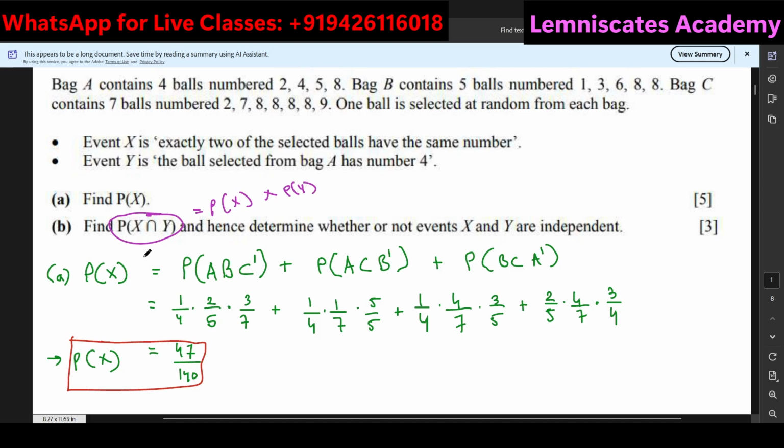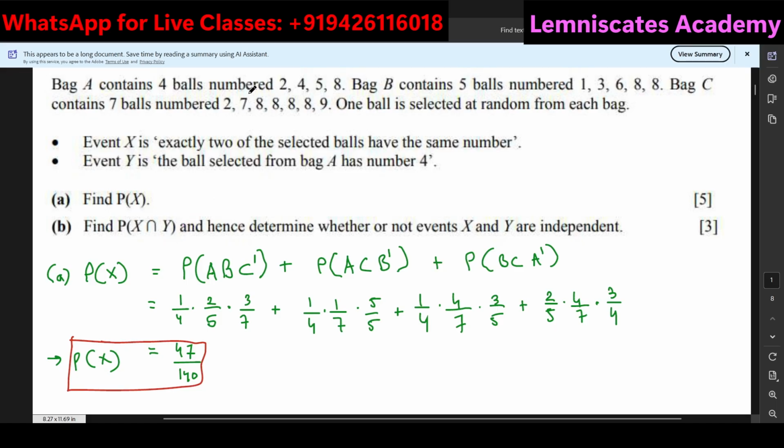multiplied, like this. The probability of X is something that we have already found out. What is the probability of event Y? We want 4 to be selected from bag A. So that is 1 out of 4. So 1 by 4 is the probability over here. And the X probability was 47 by 140. If you multiply these two, it should be equal to the probability of X and Y happening together. Now what is the probability of X and Y happening together?